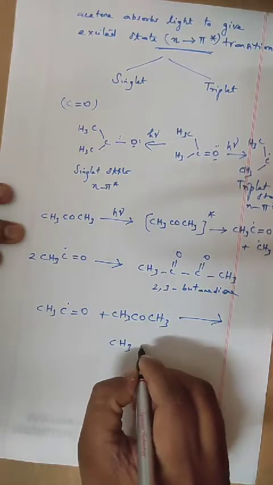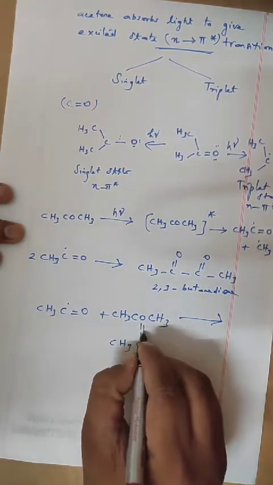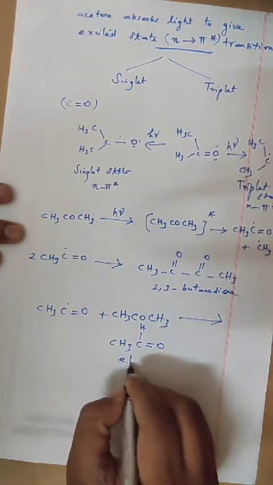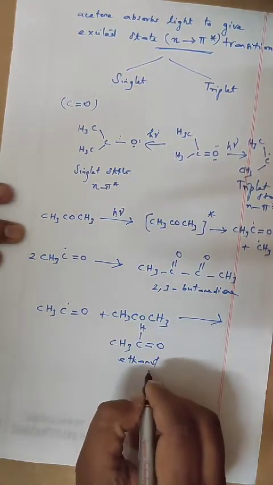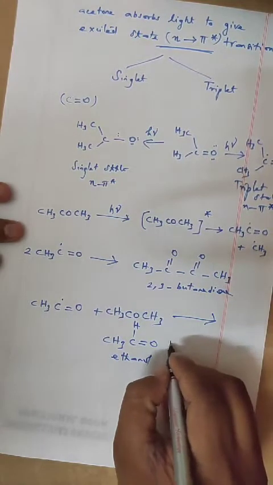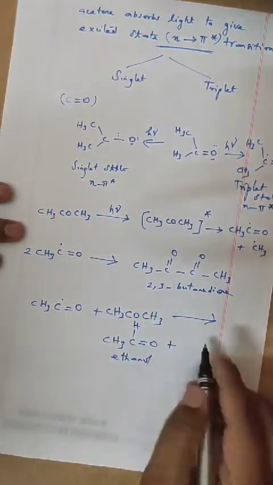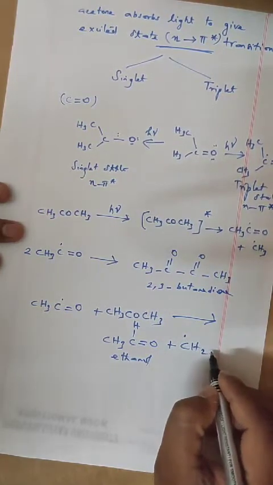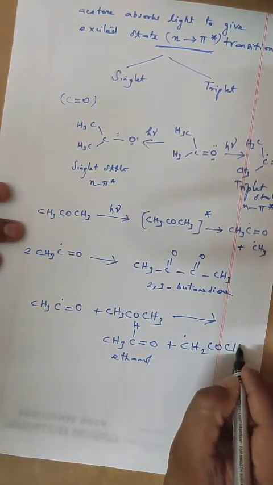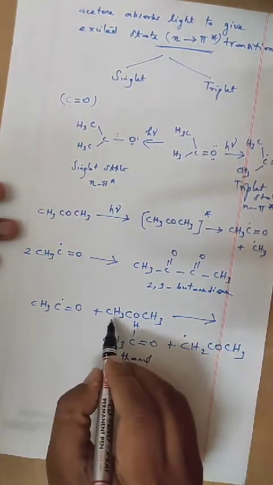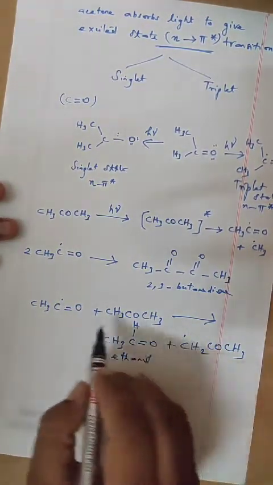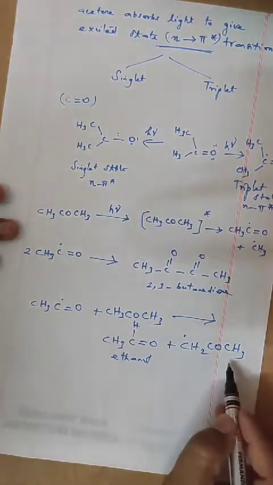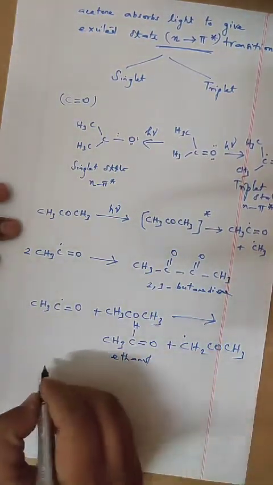CH3 CH double bond O, acetaldehyde, plus the remaining part, CH2 CO CH3.